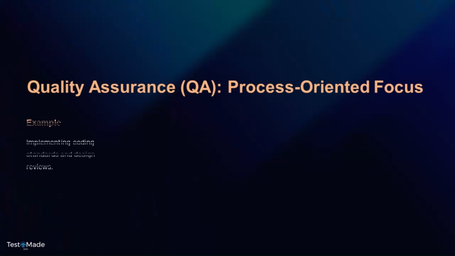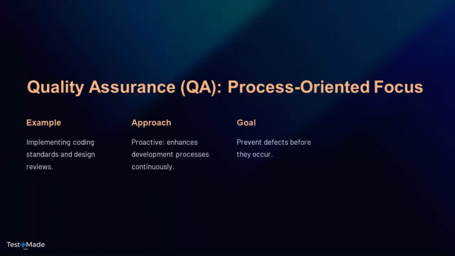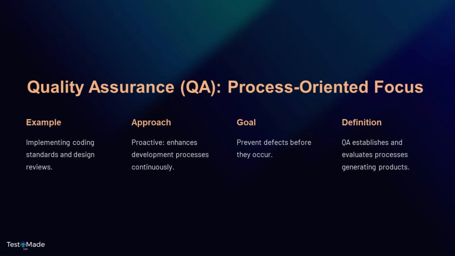Quality assurance, QA: process-oriented focus. Implementing coding standards and design reviews. Proactive, enhances development processes continuously. Prevent defects before they occur. QA establishes and evaluates processes generating products.